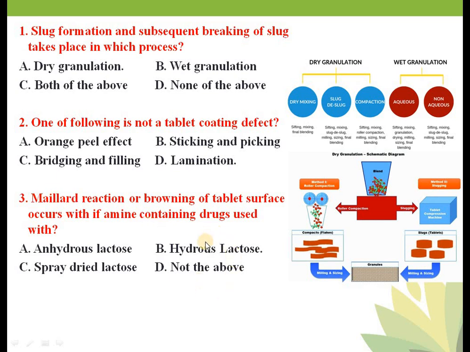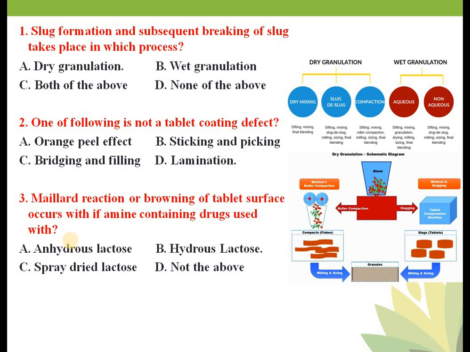Okay, this is very important for the upcoming NIPER exam. The reaction product of the Maillard reaction is a polymer of glycosamine. So the hydrous form of lactose will undergo the Maillard reaction, causing discoloration of certain drugs. If your drug is white in color, your tablet will become brown, so it is also known as the Maillard reaction or browning reaction.